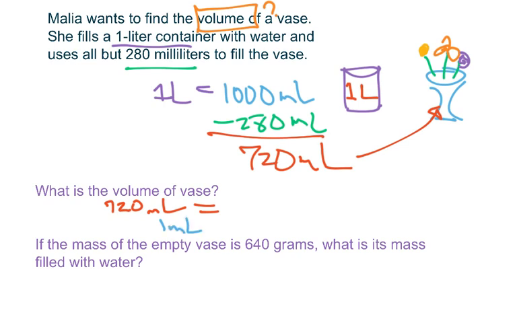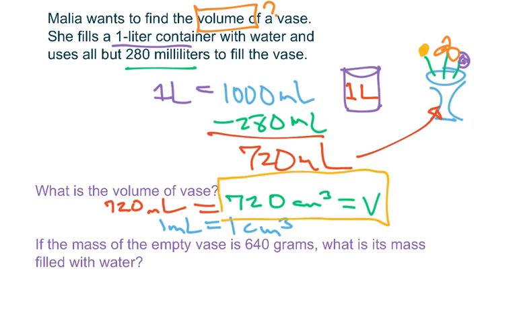Well, what's our fact? Now, we saw before that 1 milliliter of water is equal to 1 centimeter cubed, and that's a question of volume. So if I have 720 milliliters, wouldn't that be 720 centimeters cubed? It sure would. And that's a question of volume, right? That's my volume. So that I could box up.